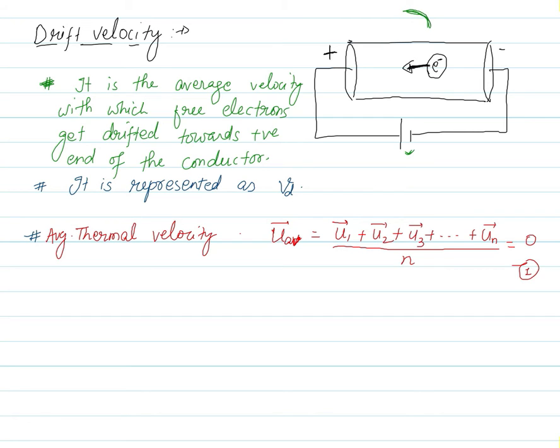The electrons perform curve motion under the effect of this battery, and this is called drifting, right?